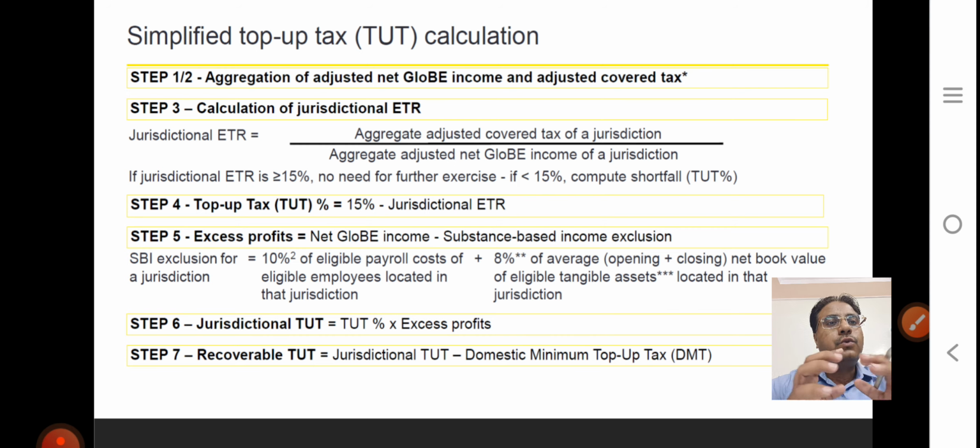The SBIE formula is 10% of payroll cost plus 8% of assets. If you arrive at profit over and above this, then we apply top up tax. So the jurisdictional top up tax applies on the excess profit only. And step 7 is the recoverable amount: jurisdictional top up tax minus domestic minimum top up tax. Let's see the example, it will clarify everything.